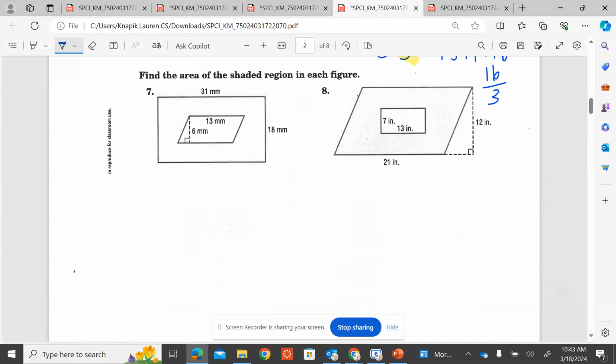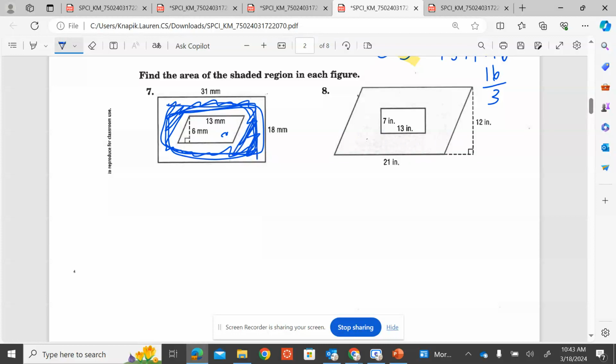For number 7 and 8, it is much more of a challenge, and I understand if you don't finish these ones. You actually have to find the area of both the outer quadrilateral and the inner. So you have to find the area of your shaded quadrilateral, then find the area of the smaller quadrilateral and subtract to get the area of just the shaded part.